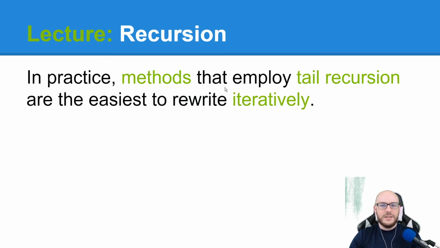In practice, methods that employ tail recursion are the easiest to rewrite iteratively. I believe we have done factorial before. We did it in CSP when we were first learning loops, and it wasn't terribly difficult to write it, and it's not terribly difficult here, right? So tail recursion is easy to write iteratively.